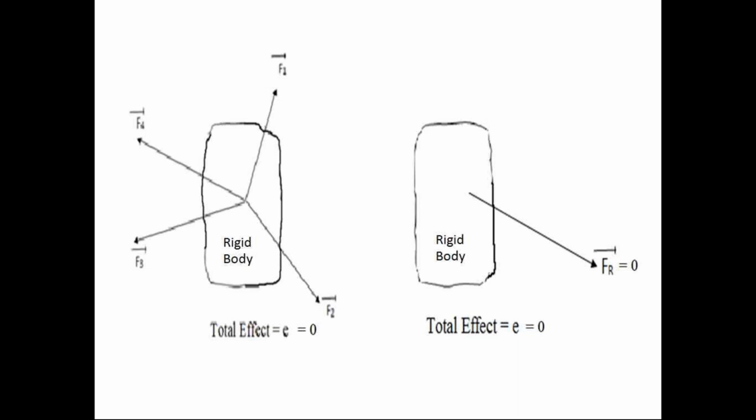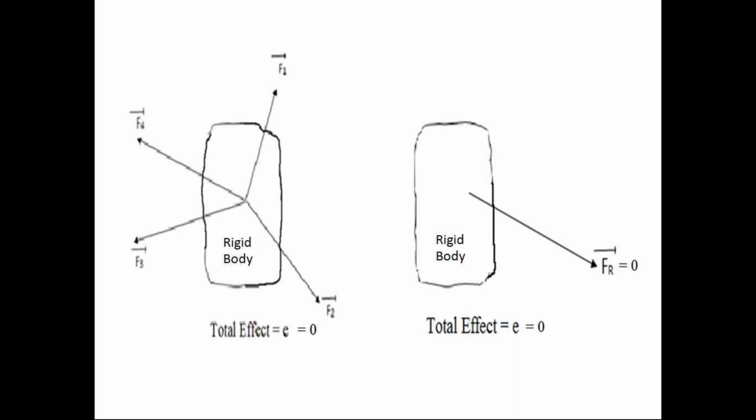If the effect on the rigid body is 0, there is no change in the condition of the rigid body. That condition of the rigid body without any change, we call the rigid body in equilibrium condition.